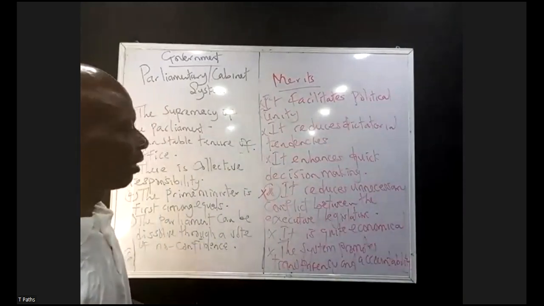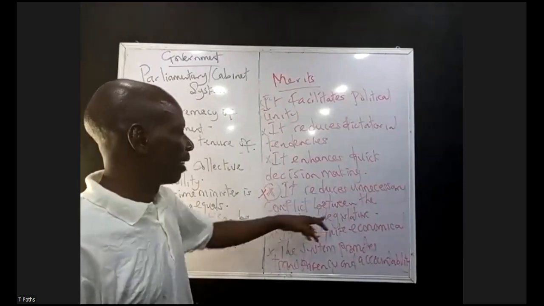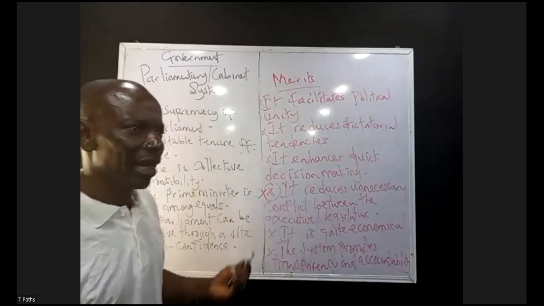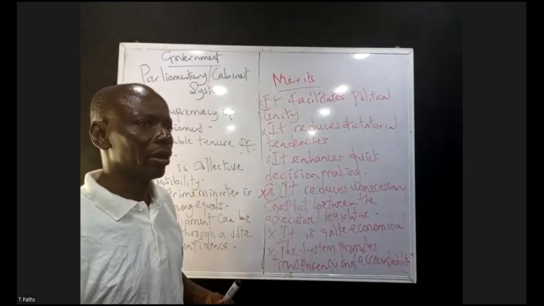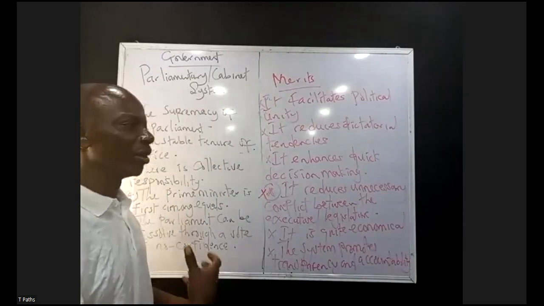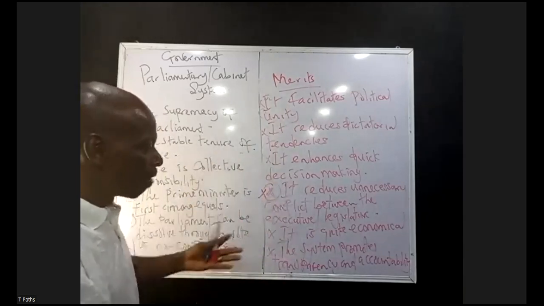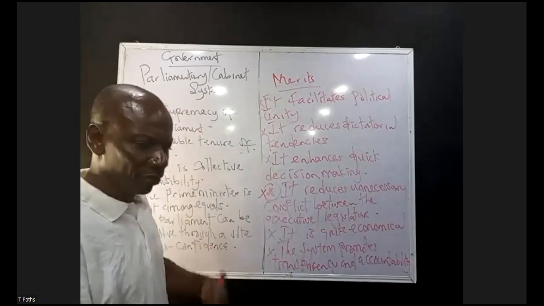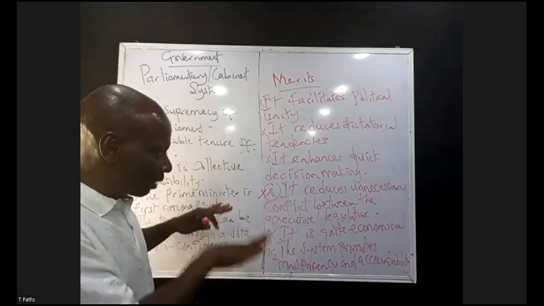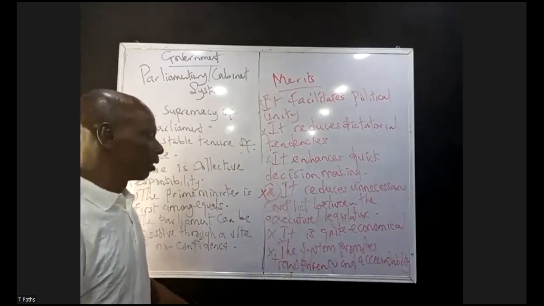It reduces unnecessary conflict between executive and legislature. Remember, since the members of the executive are members of the legislature, there is a keen sense of bond, intimacy, togetherness. Because there seems to be an element of understanding because they belong to the same caucus. So there's this harmony emanating from the union. So there's reduction in unnecessary rivalry. Then another thing is that it is quite economical.